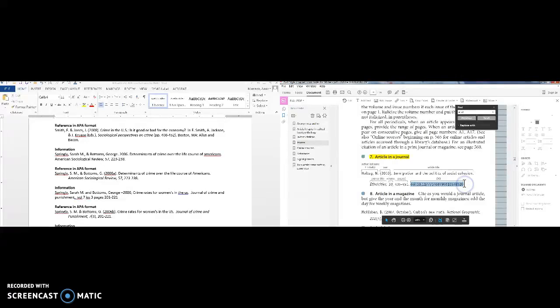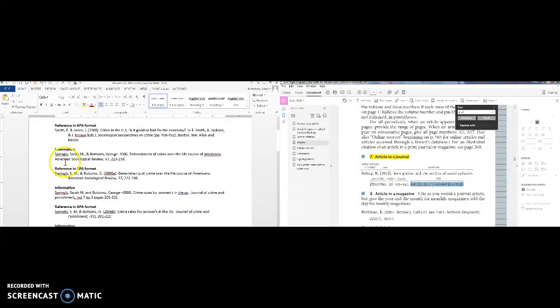This document number is really not required unless you don't have all the print information. So I have the author, the year, the title, the journal, the volume, and the page. I just need those 6 things. If I have those 6 things, I can leave the document number off.